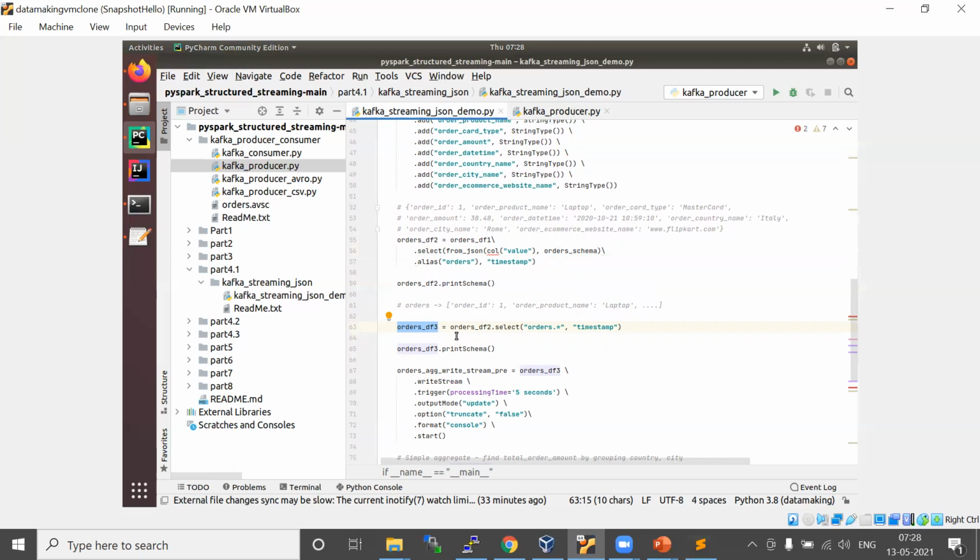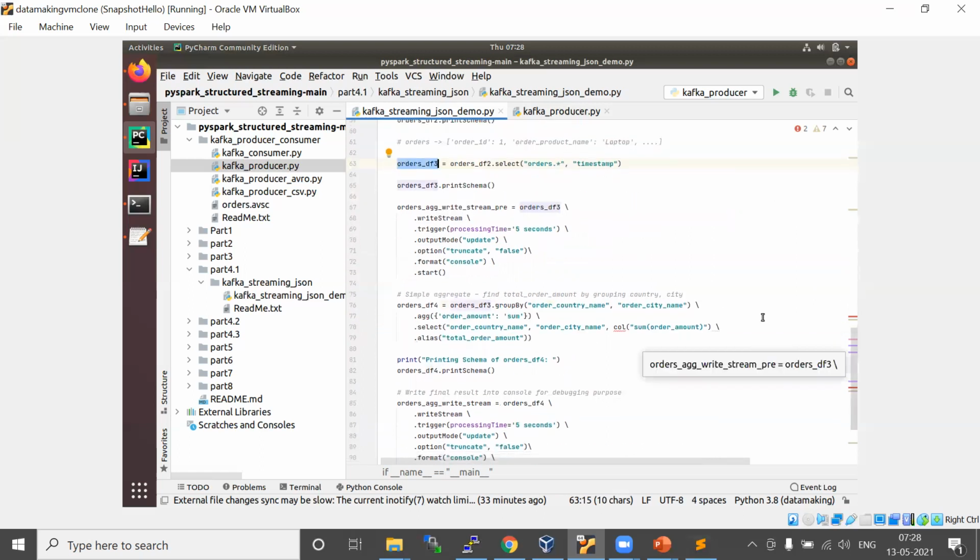Let me run and show you so that you will have a better understanding. Finally, we just write that into the console sink, the raw data. I'm also doing a simple aggregate. I'm going to group by country and city, like we saw earlier in the data frame operations.